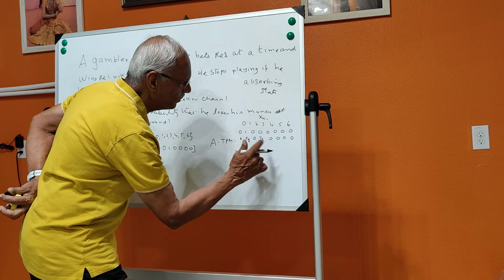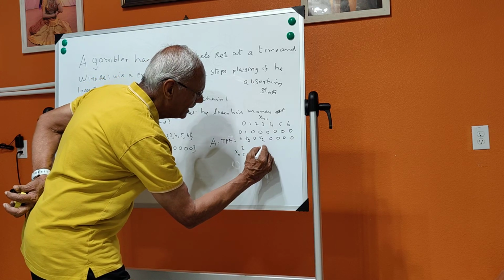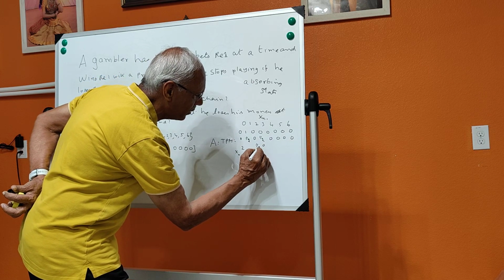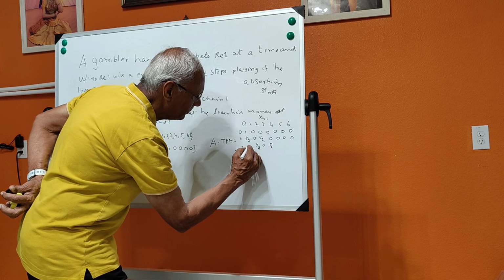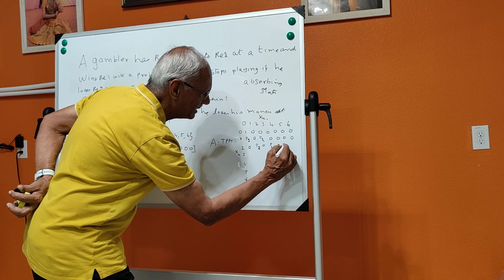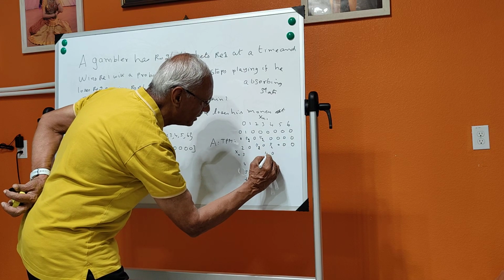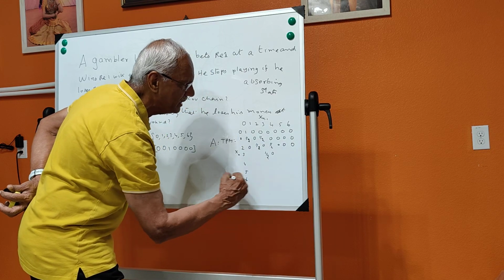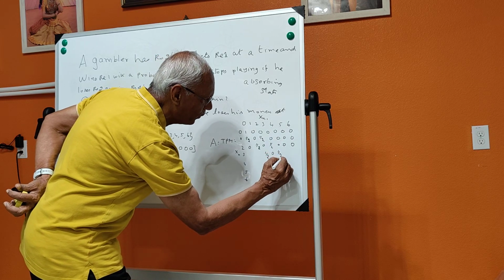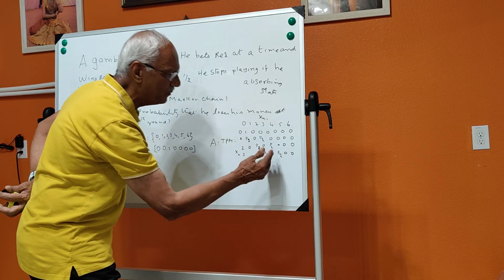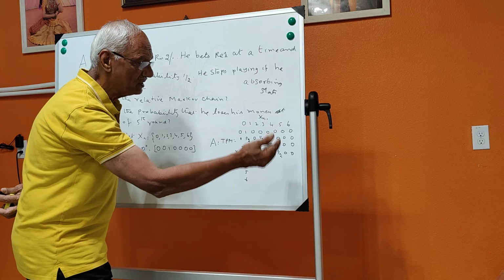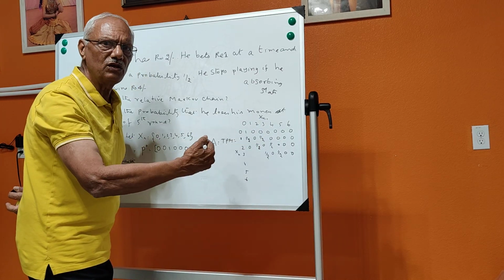Now let us come to 2 rupees. When it is 2 rupees, he has half a chance of winning, half a chance of losing, and the rest of the places are zeros. And if it is 3, he has half a chance of getting to 2 rupees and half a chance of getting to 4 rupees. If he gets 4 or 2 rupees, he can continue playing.